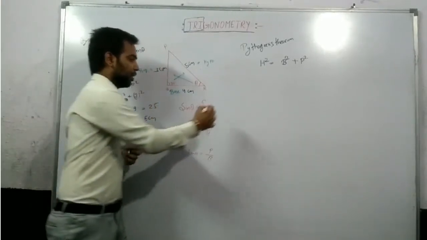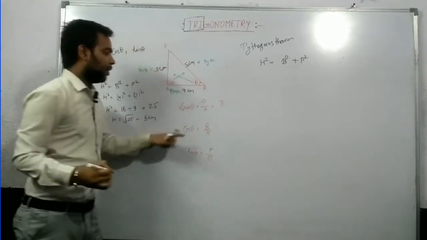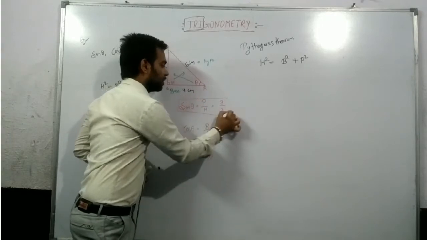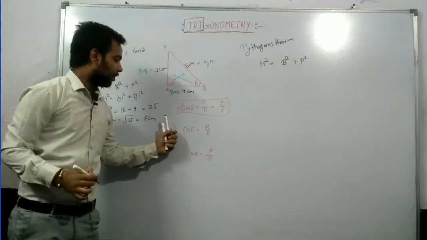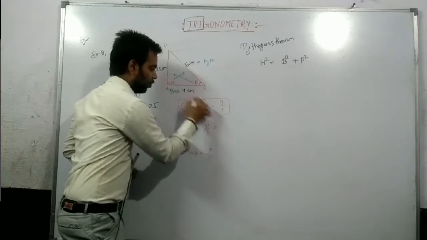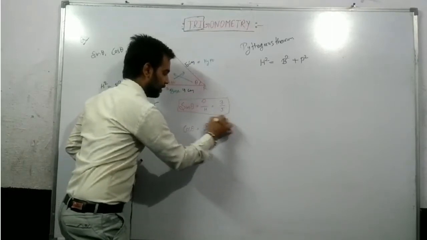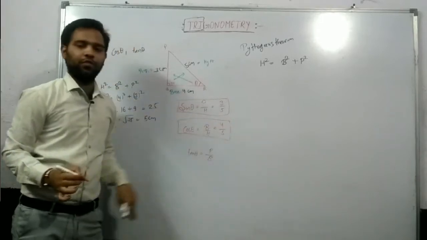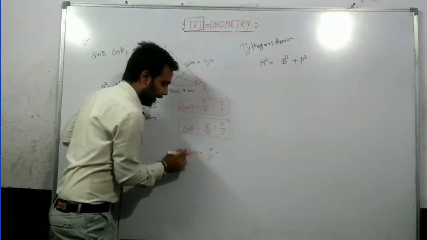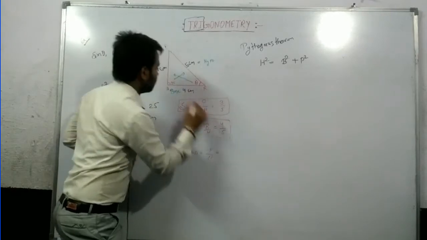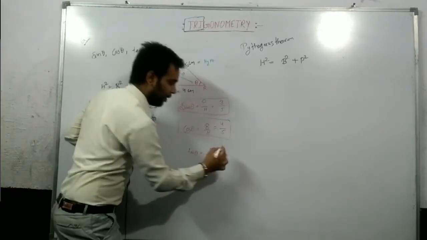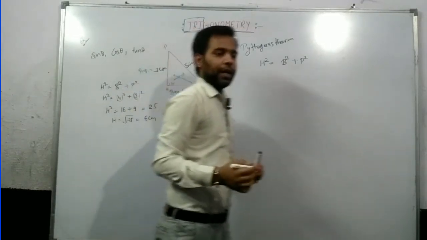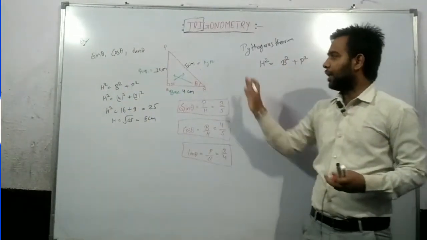P for perpendicular. That is 3. What is the value of H? Hypotenuse is 5. That means the value of sin theta is 3 by 5. What is the value of B? 4. What is the value of H? 5. That means for this triangle, the value of cos theta is 4 by 5. And for this, what is the perpendicular? 3 centimeter and base 4. So 3 by 4. Now we are able to find any theta in any triangle.